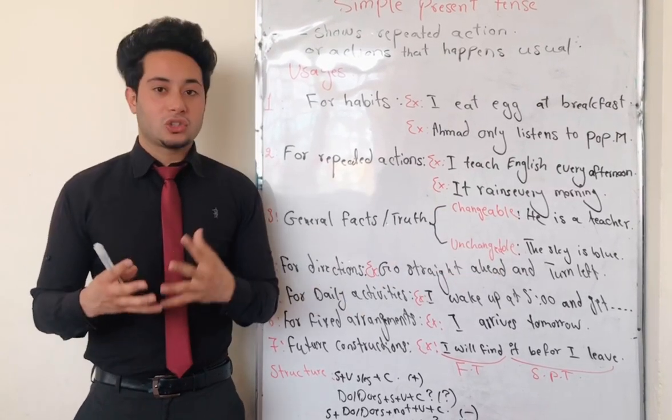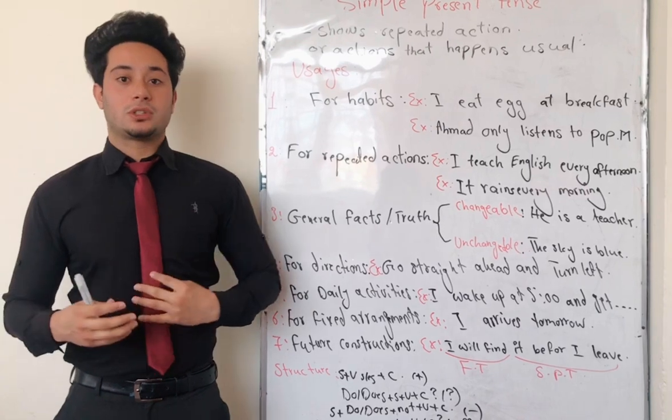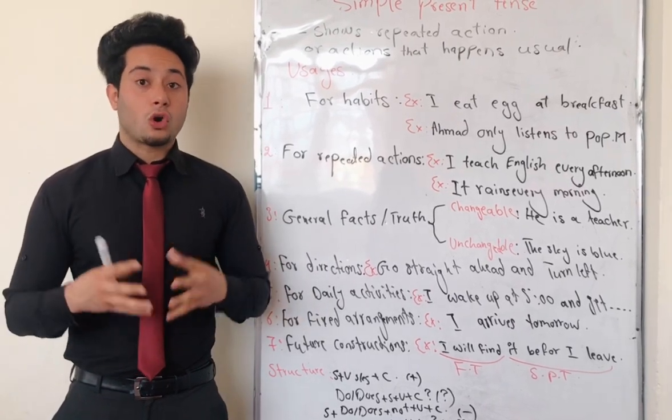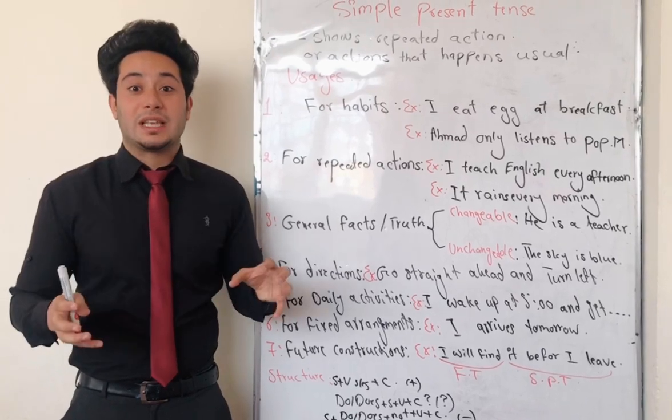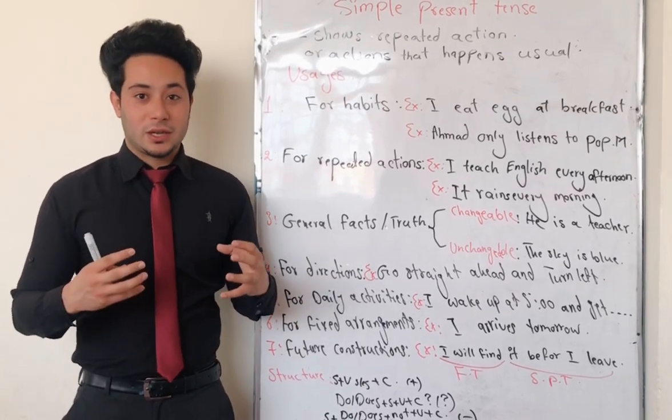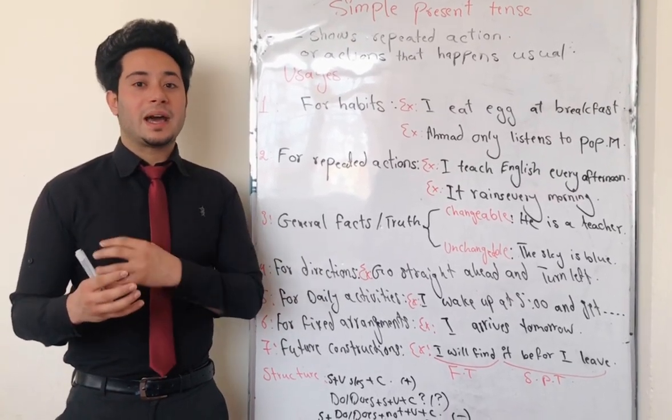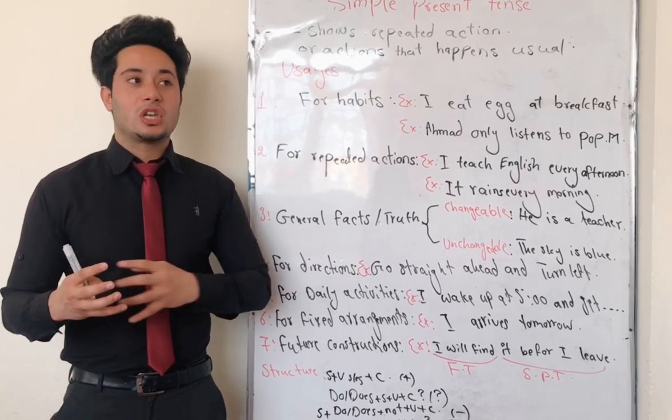Okay, let's talk about unchangeable general facts. What are unchangeable general facts? Unchangeable general facts are those facts that have no possibility of changing. For example, God is great. We can say God is great. It is completely an unchangeable general fact or unchangeable general truth.